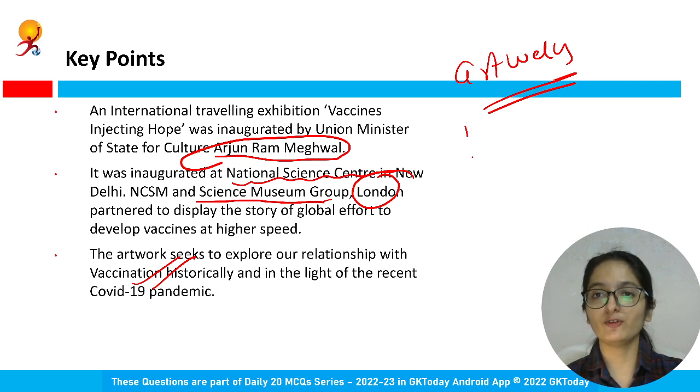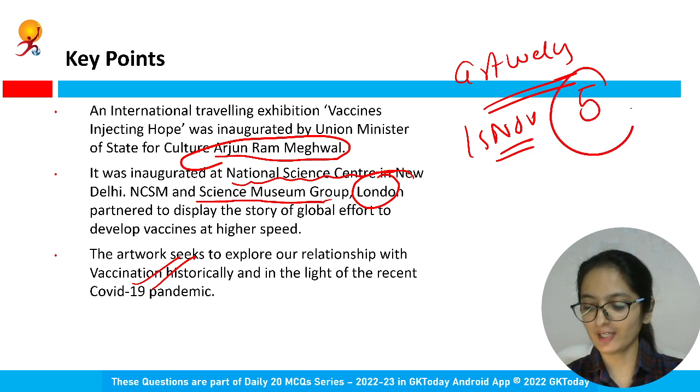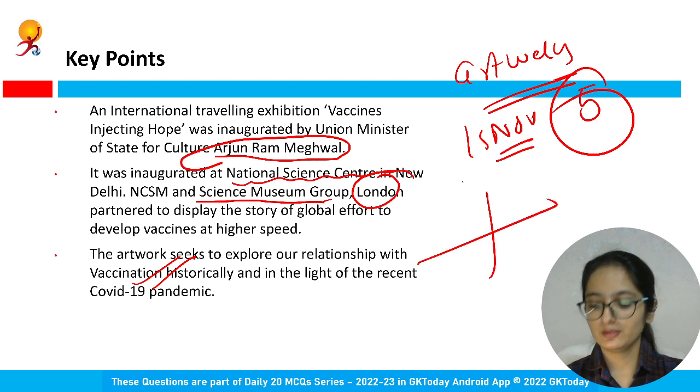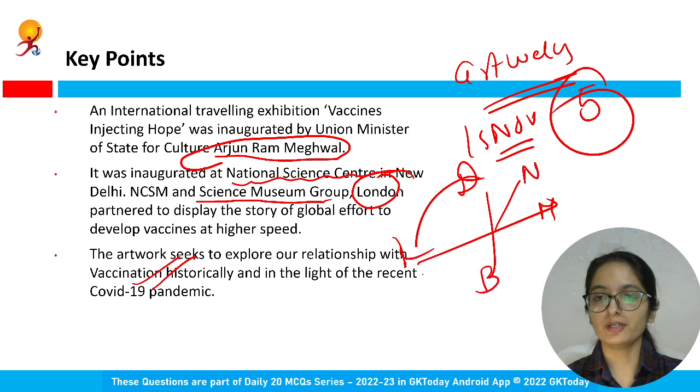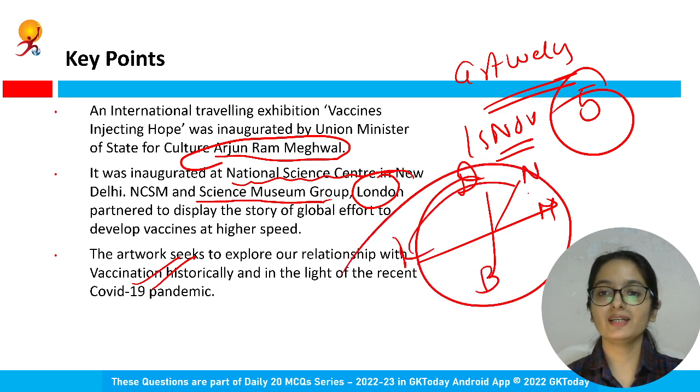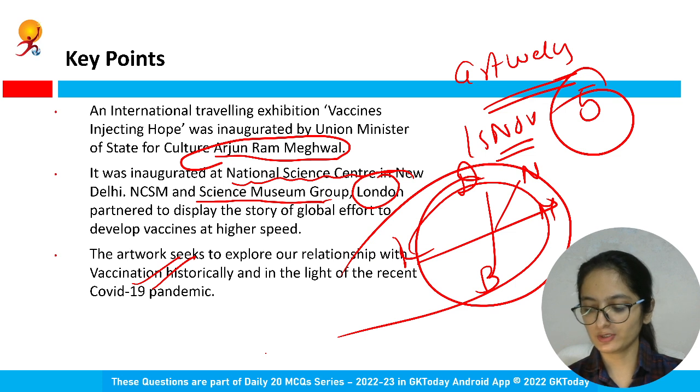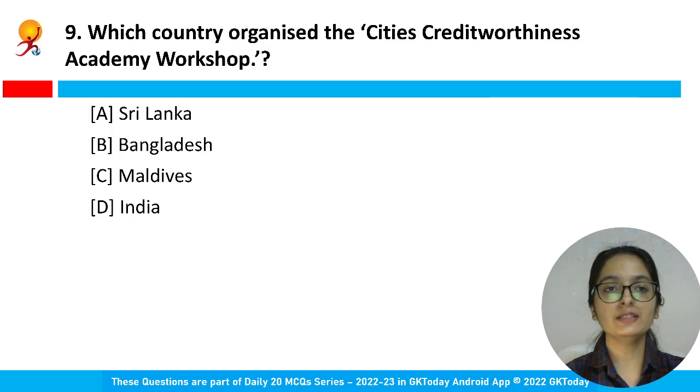It started from the 15th of November. This exhibition will have 5 venues in India. The names are Delhi, Nagpur, Mumbai, Bangalore, and Kolkata. So these are the 5 venues across India where this exhibition will be, and it is expected to reach more than 2 million people. Clear?